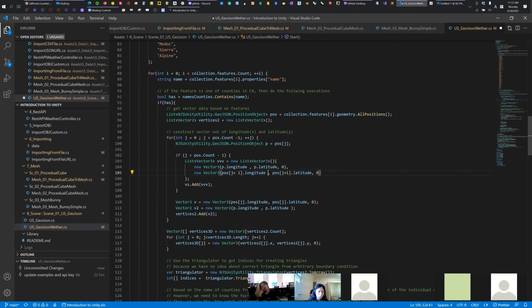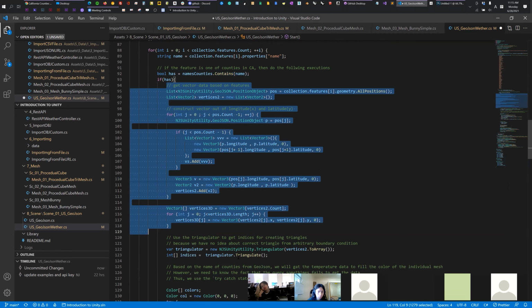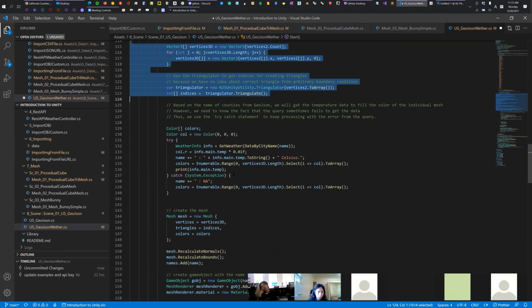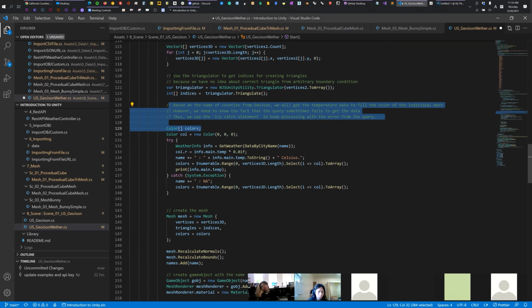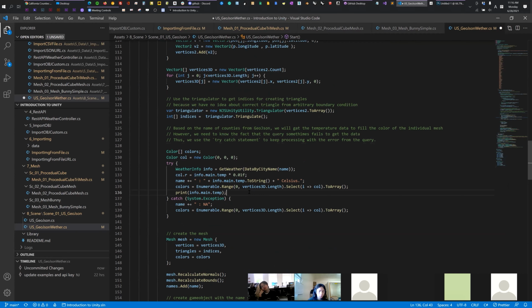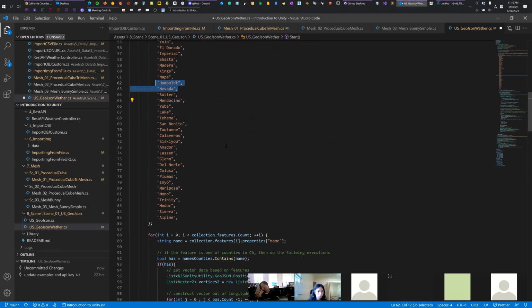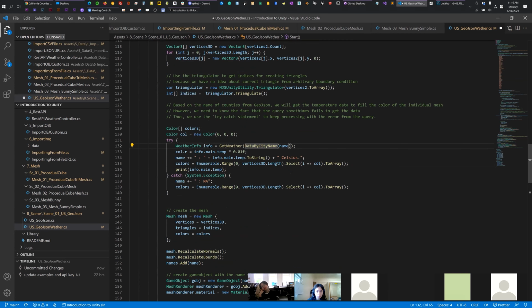So if the state is inside of our own data set, then I'm trying to create the polygon, just like that. And then this is the try-catch statement. I actually left all the comments, just please read them after this workshop. And then this is the special function. We put in the name because we have this name, right? Based on this name, we parse the information by using the REST API.